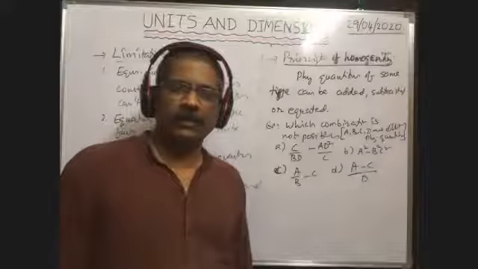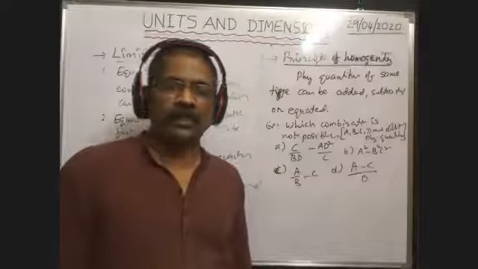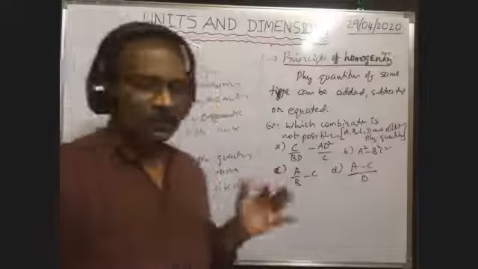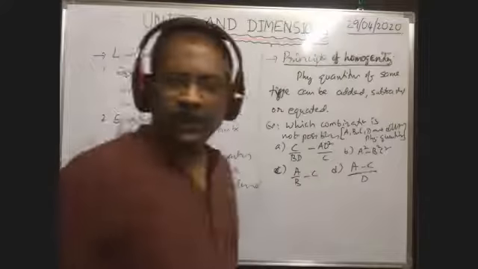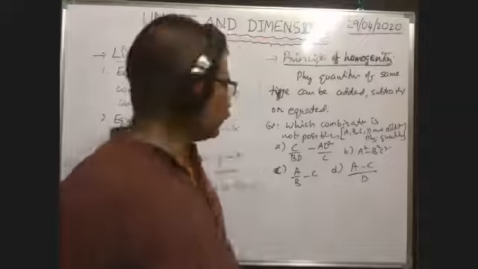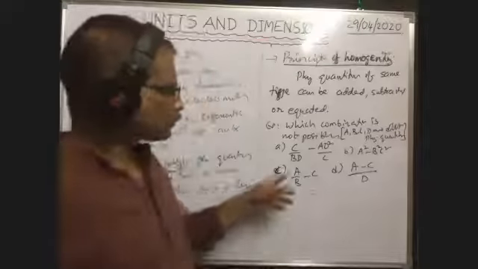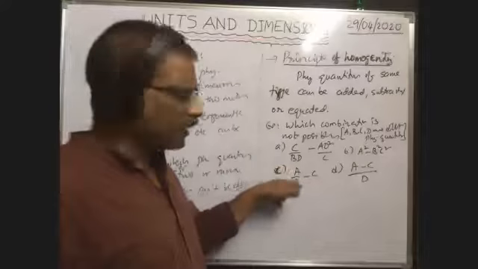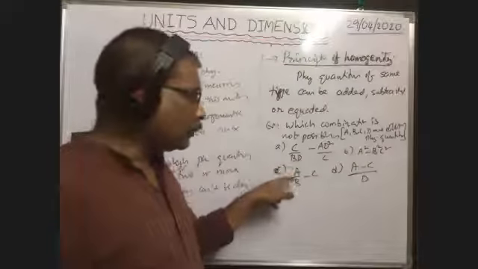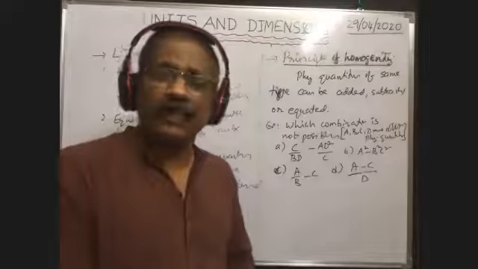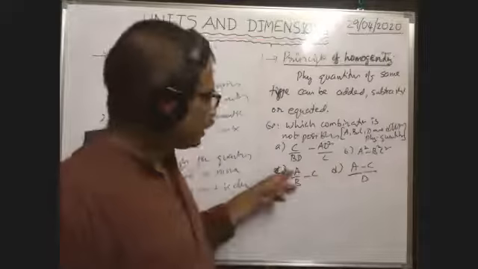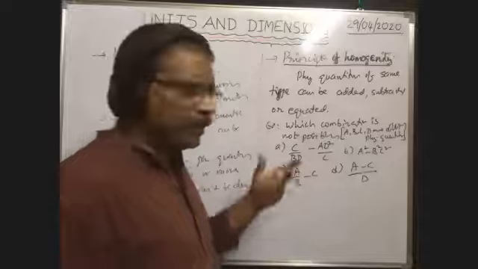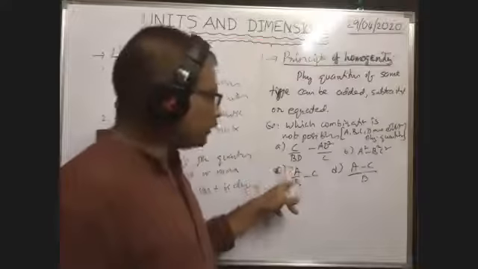Somebody said option C may be correct. Okay, why it is not correct, I will explain. Maybe C or D. You see, is it possible or not? A by B, that means different physical quantities can be divided. That's why it is possible. This A by B may be equal to C.